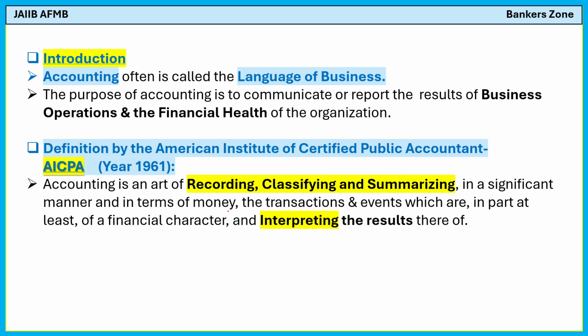Meaning, only the transactions which are in terms of money can be recorded, classified or summarized in accounting. So we talk only in terms of money in case of accounting. The transactions and events which are at least in part of a financial character. So very simple. What is accounting? Recording, classifying, summarizing and interpreting the transactions is what accounting is.